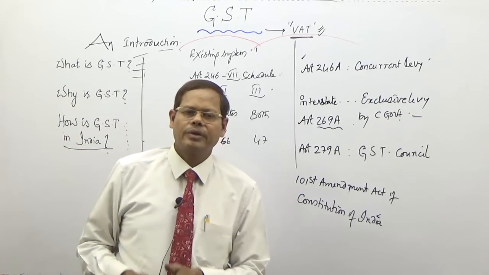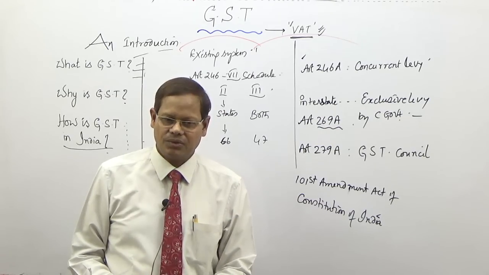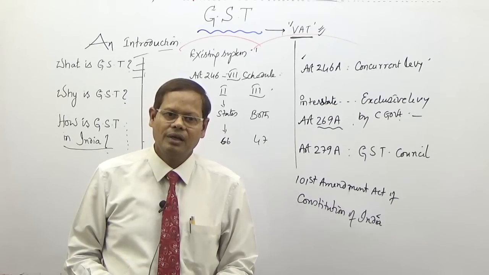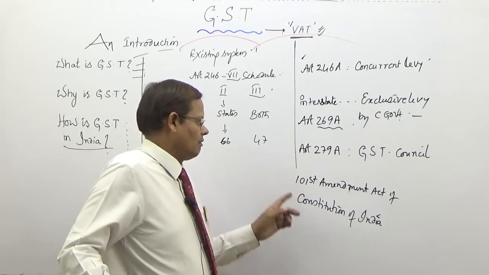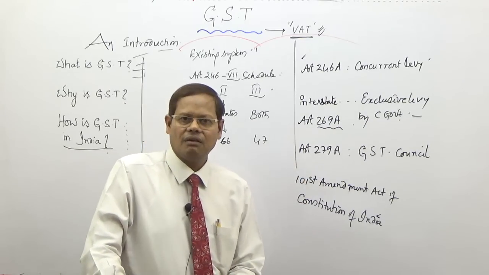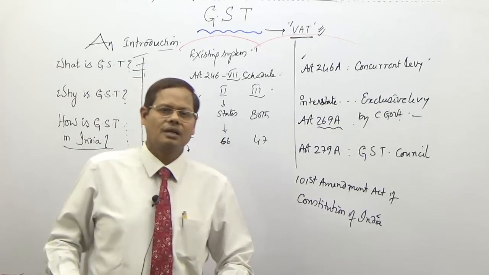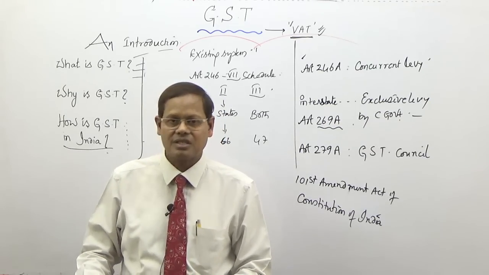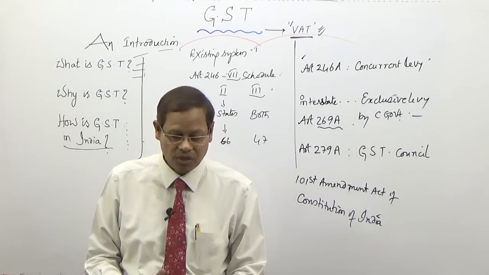So we are moving towards one nation, one tax. That's a wonderful thing. It is unity in diversity. There is unity because we are moving in a unified way, but we are also protecting the spirit of federalism. This GST Council is a solid example of a perfect federation, because both are moving in cooperation. In future, there may be disputes, there may be differences, everything is possible, but right now they are moving in tandem. That's a wonderful feature of this.